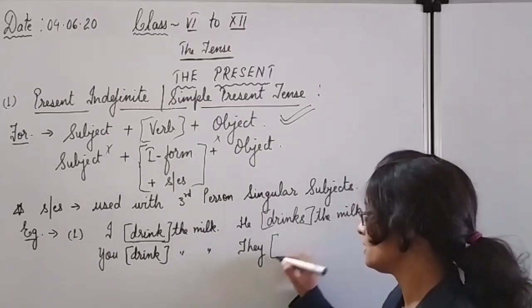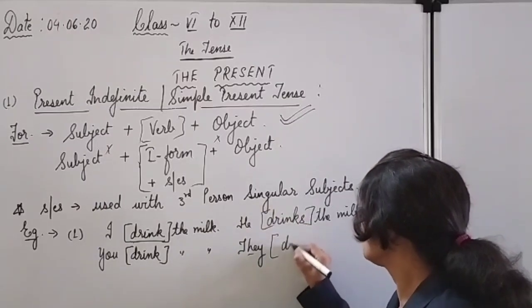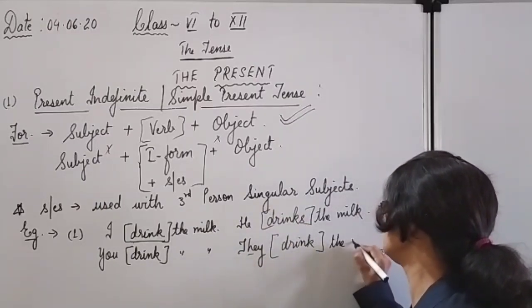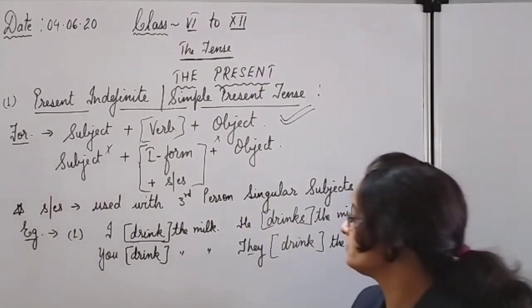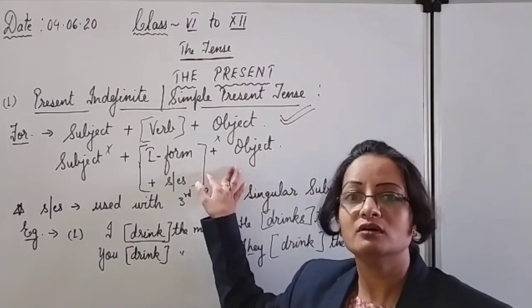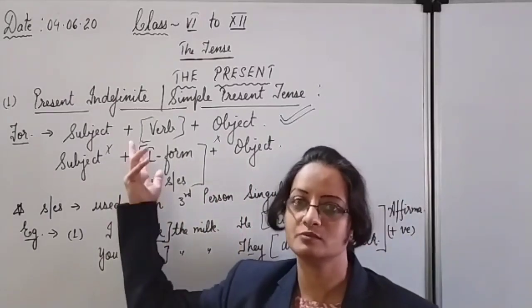They, again, they is plural, not singular, but third person. So directly the first form without S or ES. They drink the milk. Clear? This is the way to learn or remember the present simple tense. Very easy it is, as simple as the name suggests.